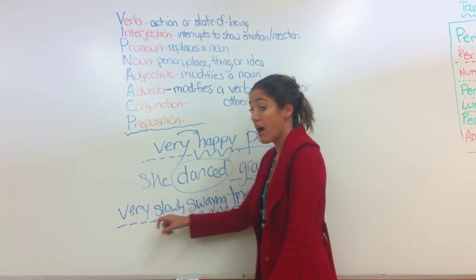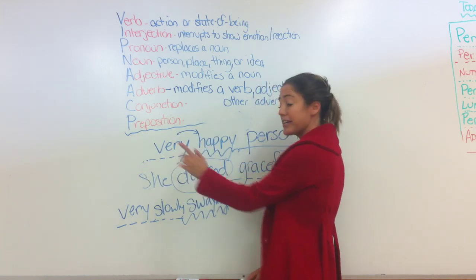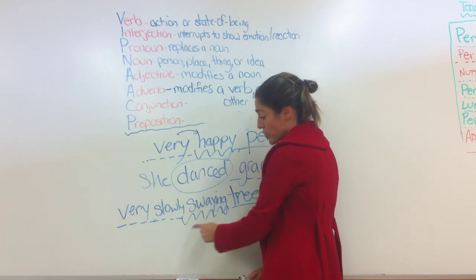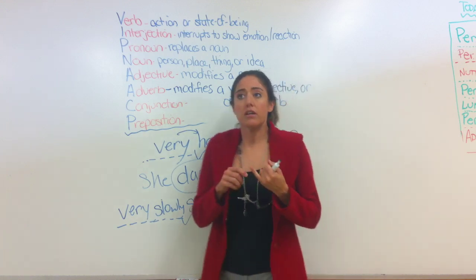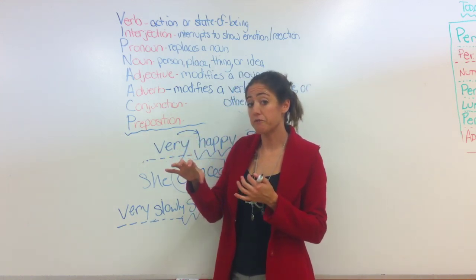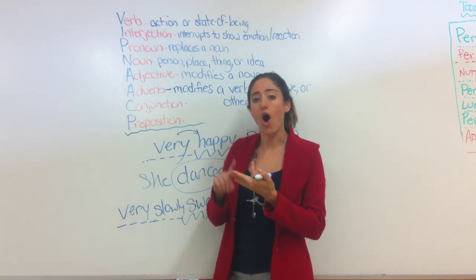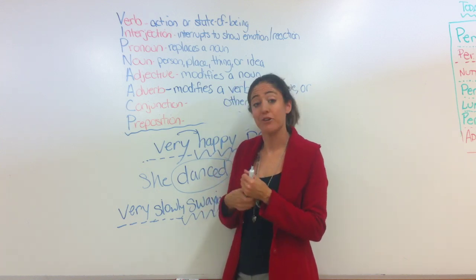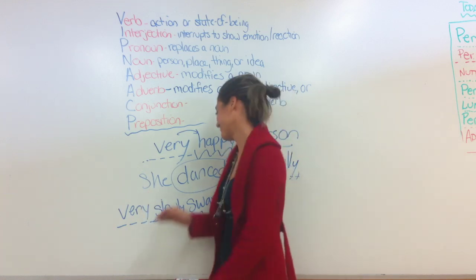Very is describing another adverb. So now you see that adverbs can describe adjectives, verbs, or other adverbs. Your time words that describe when you are going to do something. Doing something is a verb, so when you're going to do it, such as now, never, always, sometimes, those are all adverbs.